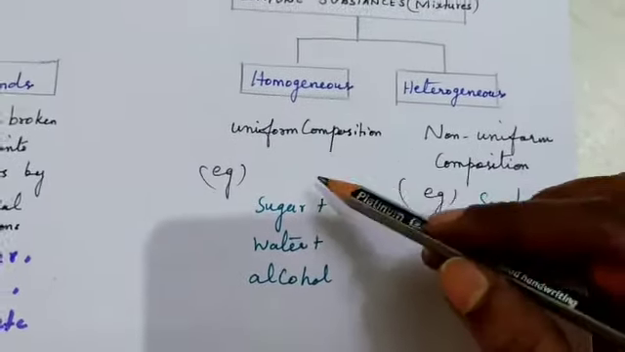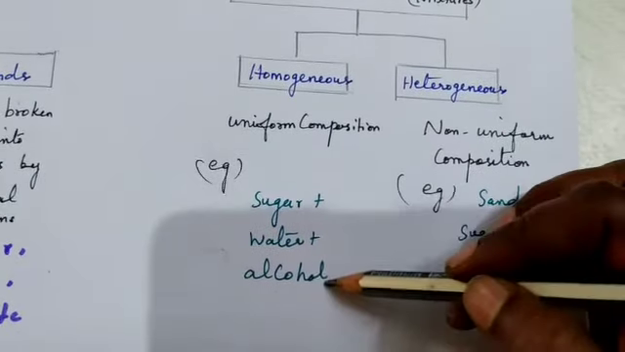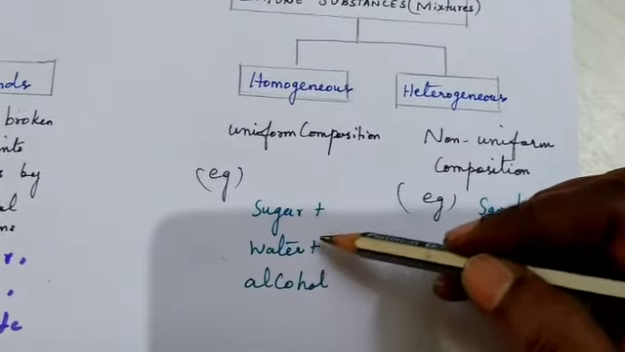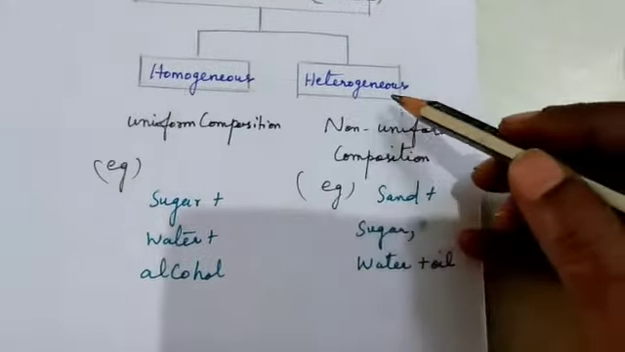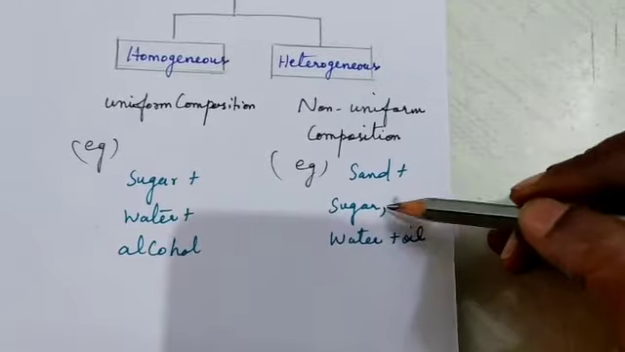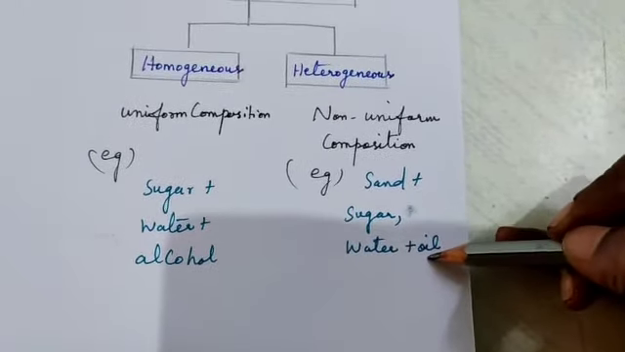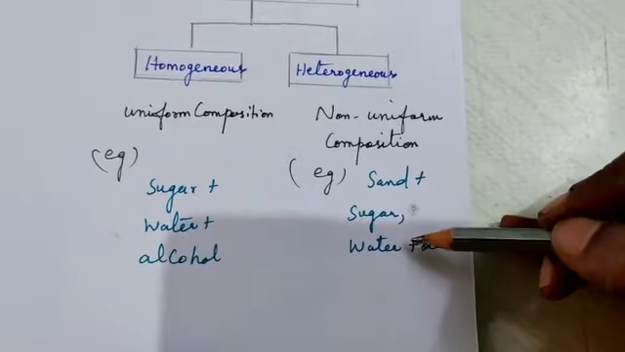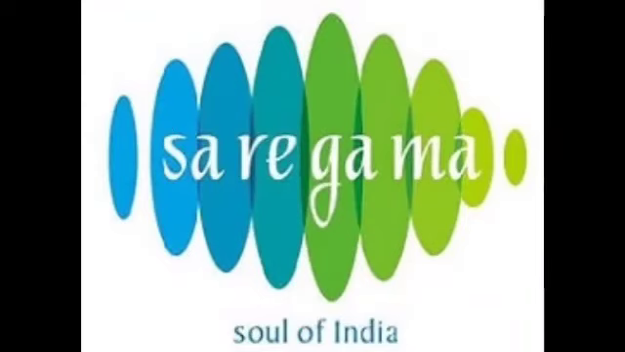For example of homogeneous mixture, sugar, water and alcohol. You can mix them, but we cannot distinguish the substances. Heterogeneous mixture, sand plus water and water plus oil. Oil is floating on the water, so we can easily distinguish. So we can say that it is a heterogeneous mixture.